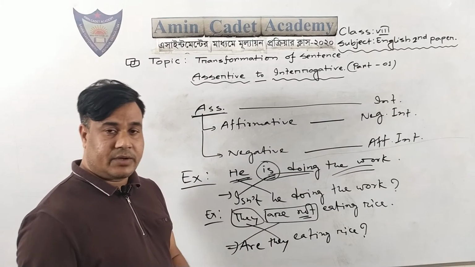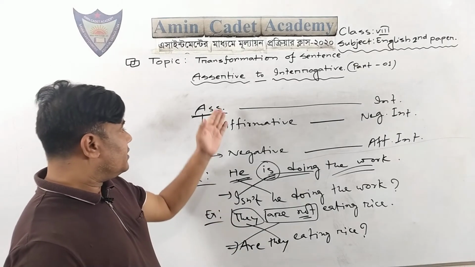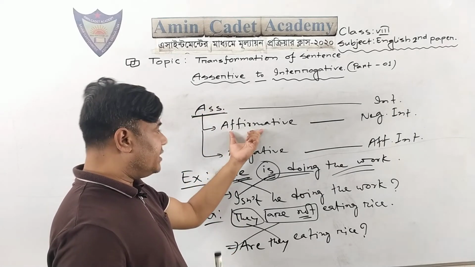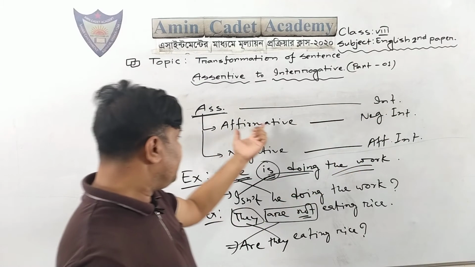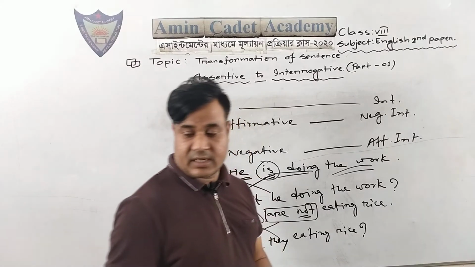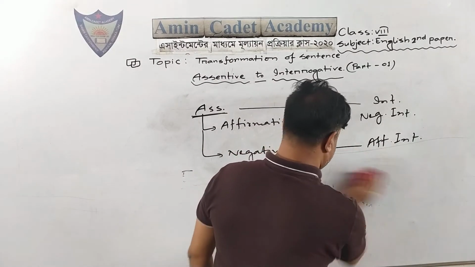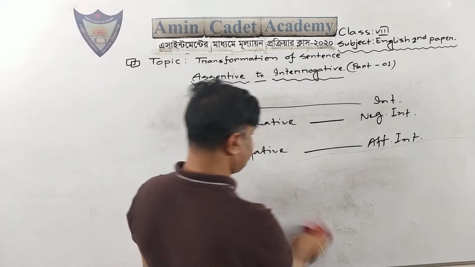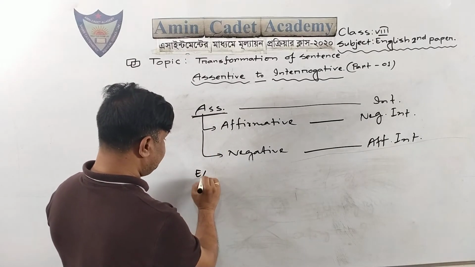Dear students, I hope you have understood my words well. You always remember that if any assertive sentence is in affirmative form, then you have to do negative interrogative, and if any assertive sentence is in negative form, then you have to do affirmative interrogative. Clear? Some more examples.